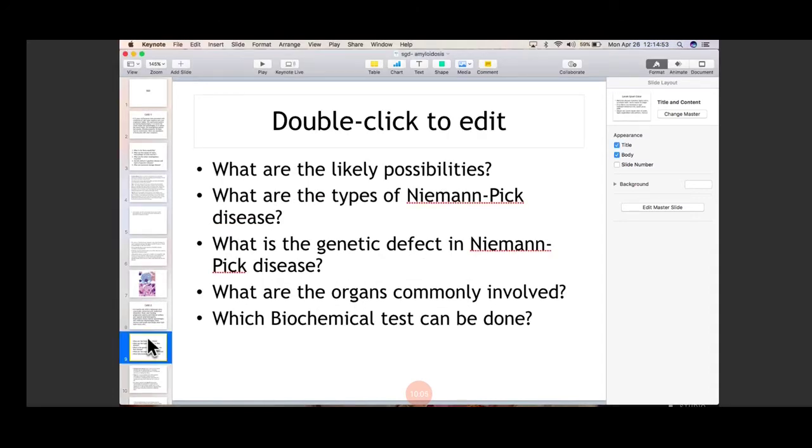What is the likely possibility in Niemann-Pick disease? What are the different types? Type A, Type B, and the rare one, Type C. The genetic defect I'm going to discuss. What are the common organs and what is the biochemical test? What is the biochemical test in this?